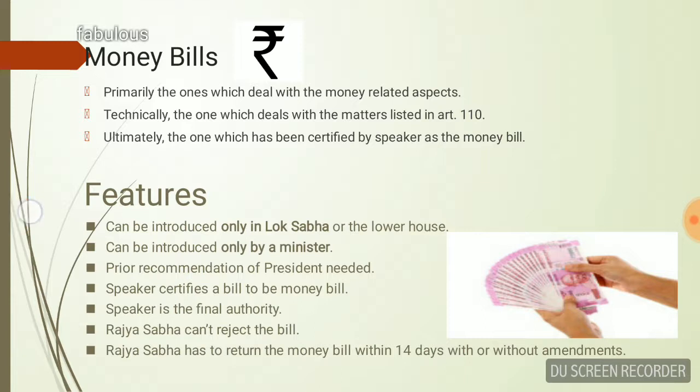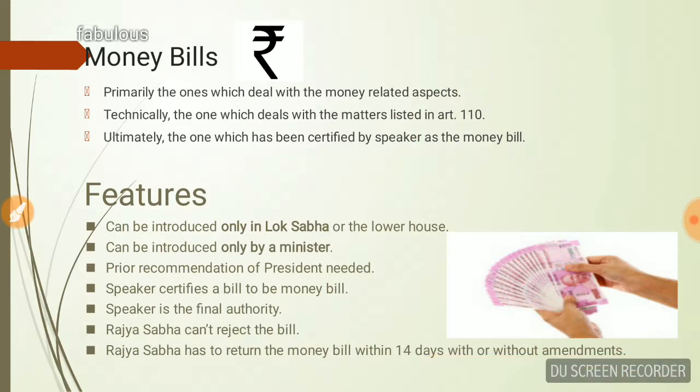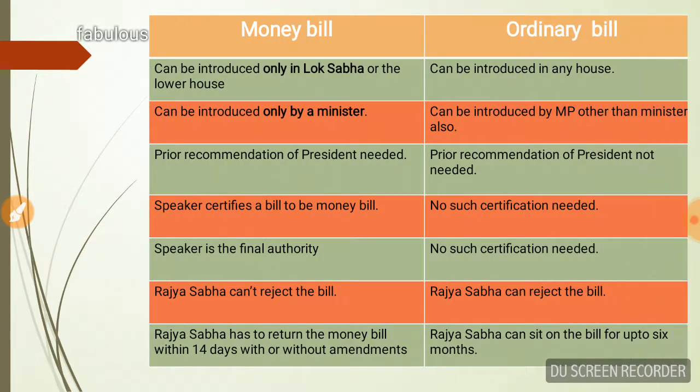Normally, a bill with a money related aspect would be called the money bill. Technically, Article 110 of the Constitution defines a money bill, and Article 110 itself says that if any confusion arises whether a particular bill is a money bill or not, then the Speaker will be the final authority in deciding that. Then some of the features I have written here. In the next slide, we will be seeing these features in a comparative format.